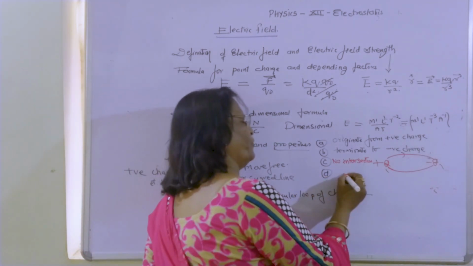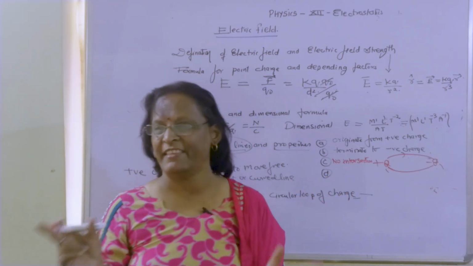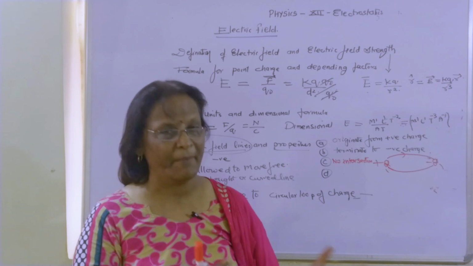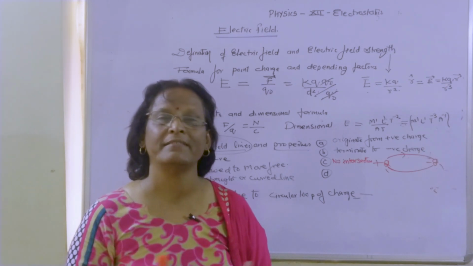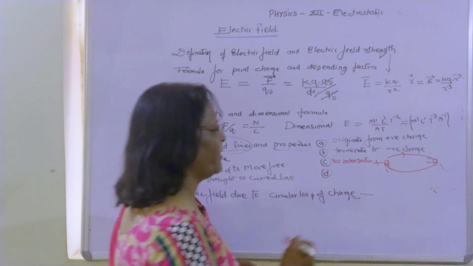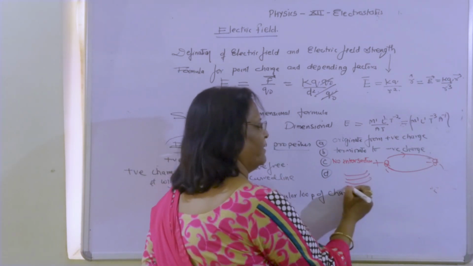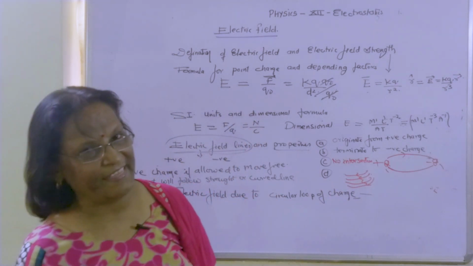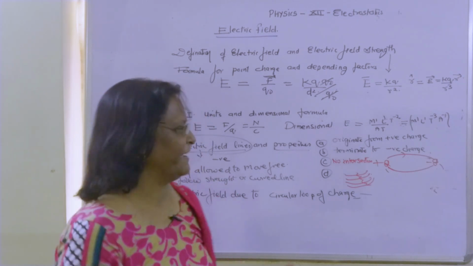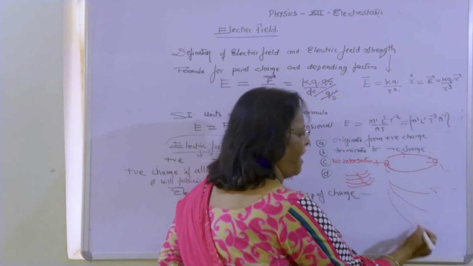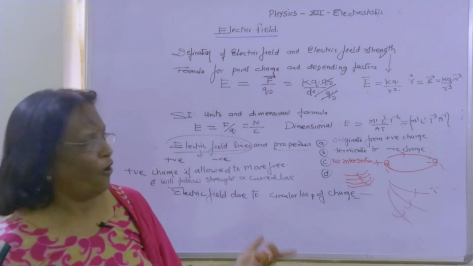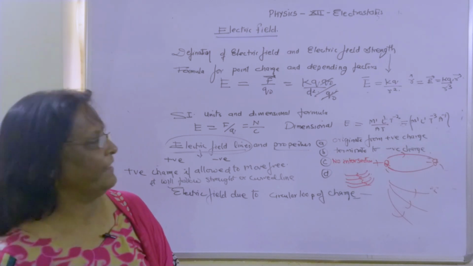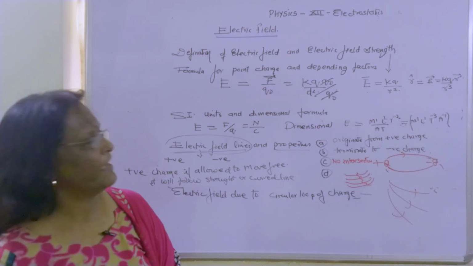Also here, I have just given one example: by seeing the number of students in the class, we can say today's strength is maximum, and by seeing a minimum number of students in the class, we say strength is minimum. Here also, when the number of lines is large and very close, obviously in that particular region the electric field strength is high. If the electric field lines are apart, away from each other, obviously the electric field lines will be rare, and because of that in that particular region the electric field strength is minimum.